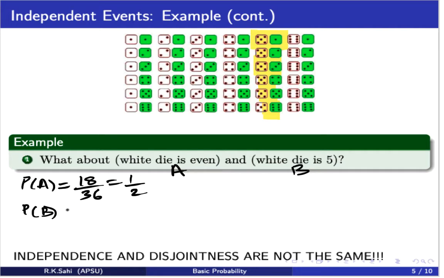We get it to be 6 over 36, which is 1 over 6. Now, do they have anything in common? Let's look at probability of A. Let me highlight it with a different marker. So let's use the pink here. Remember, that's the white die is an even.